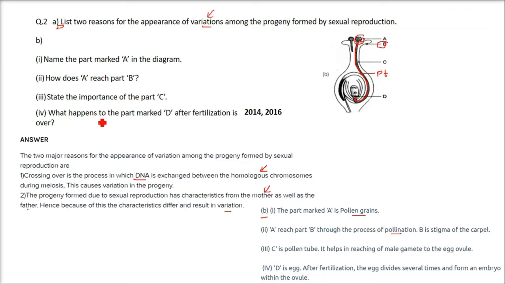Next is, what happens to the part marked D after fertilization is over? This question has repeated in 2014 and 2016. Here D is the egg. After fertilization, the egg divides several times and forms an embryo within this ovule.